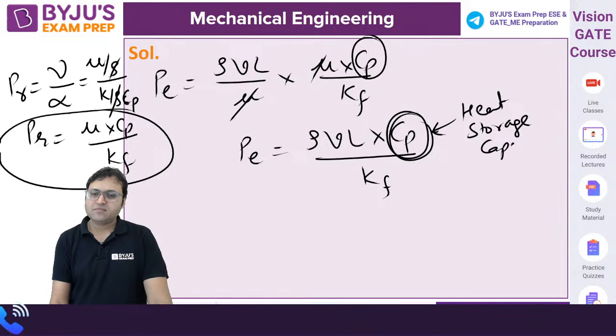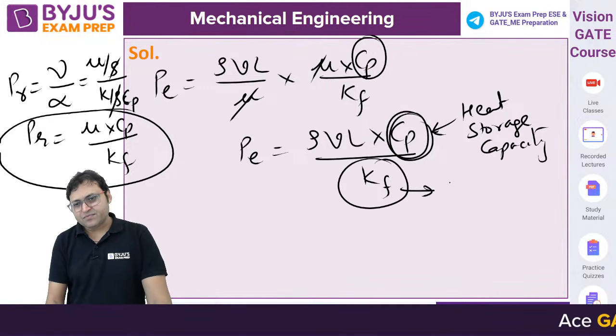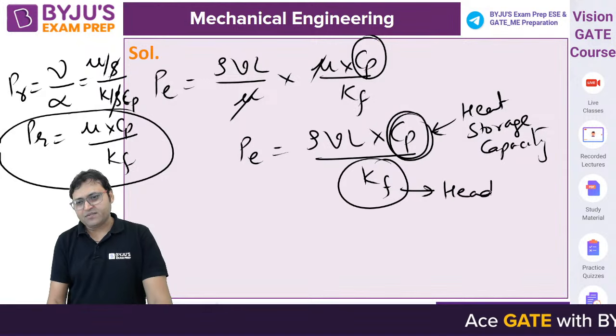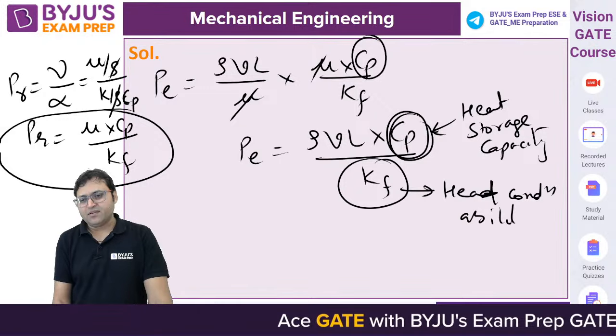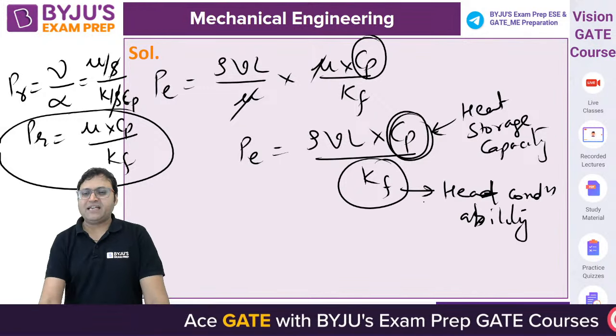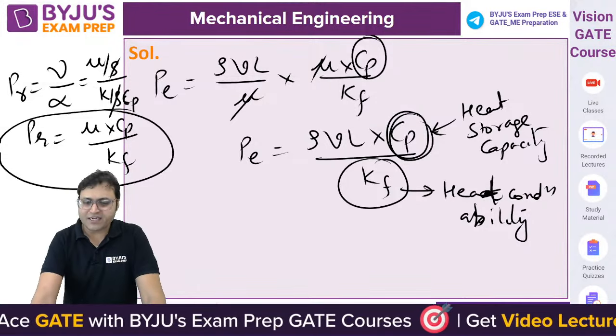Cp is related with the heat capacity, the heat storage capacity, and Kf is the conductivity, the heat conduction ability.